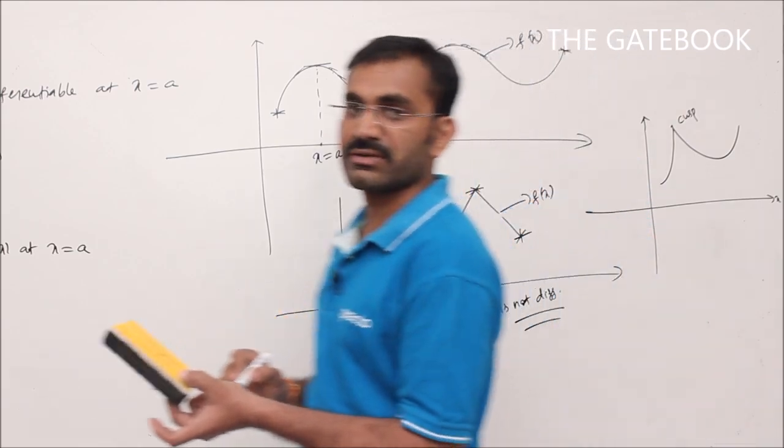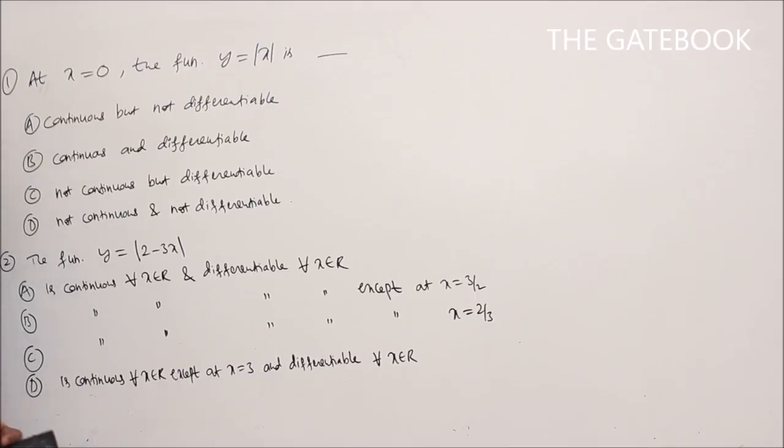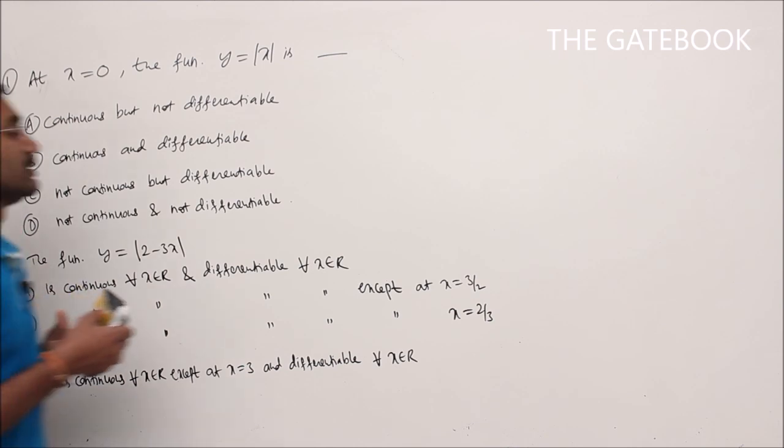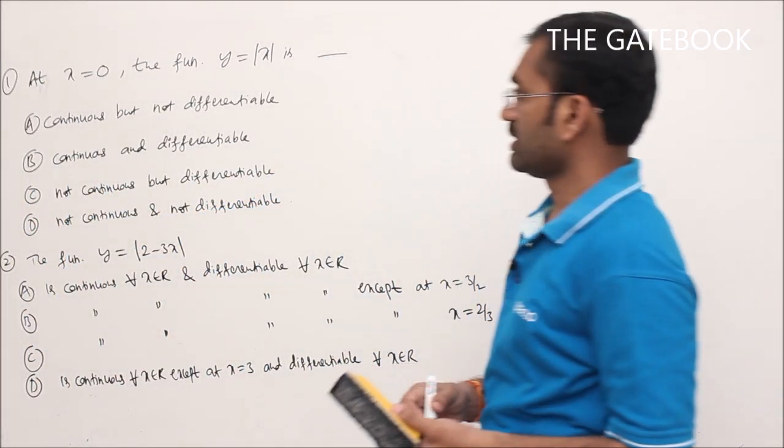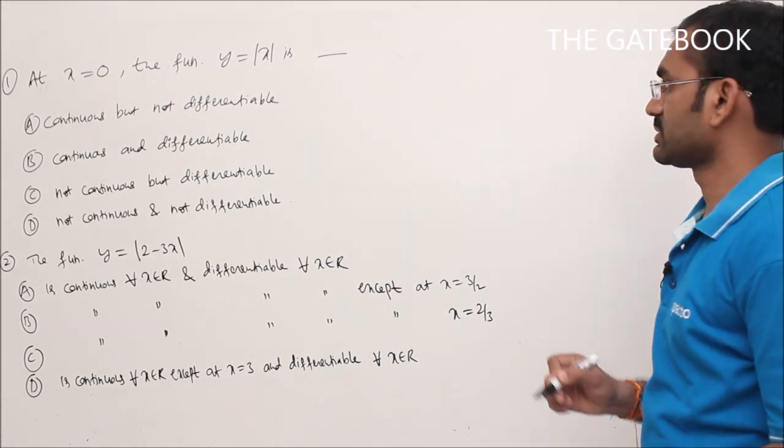So this is the definition of differentiability. Now we'll do problems on continuity and differentiability. First problem: at x is equal to 0, the function f of x is equal to mod x is, option A, continuous but not differentiable; continuous and differentiable; not continuous but differentiable; not continuous, not differentiable. So here the given function is y is equal to mod x.